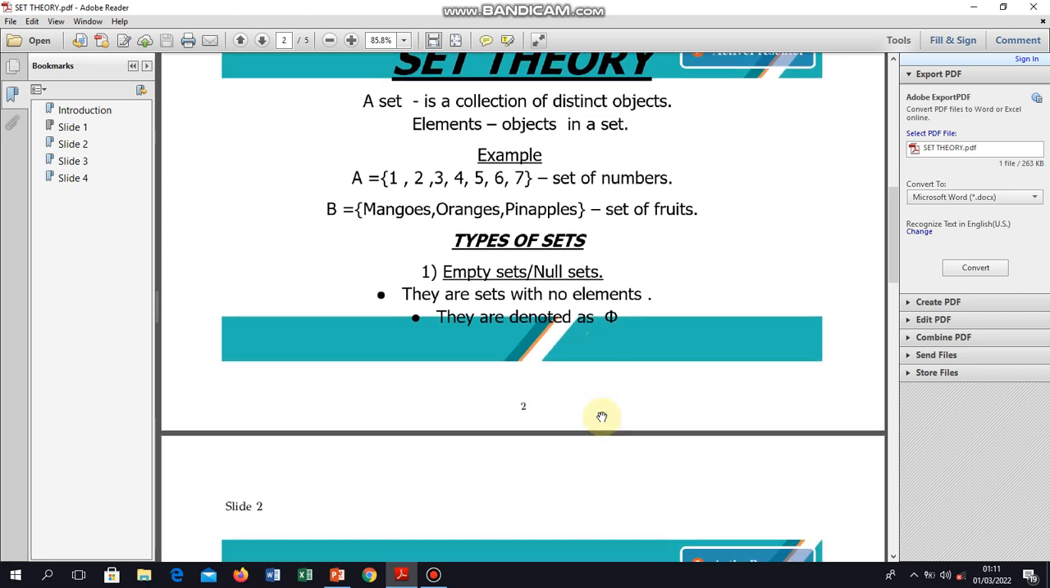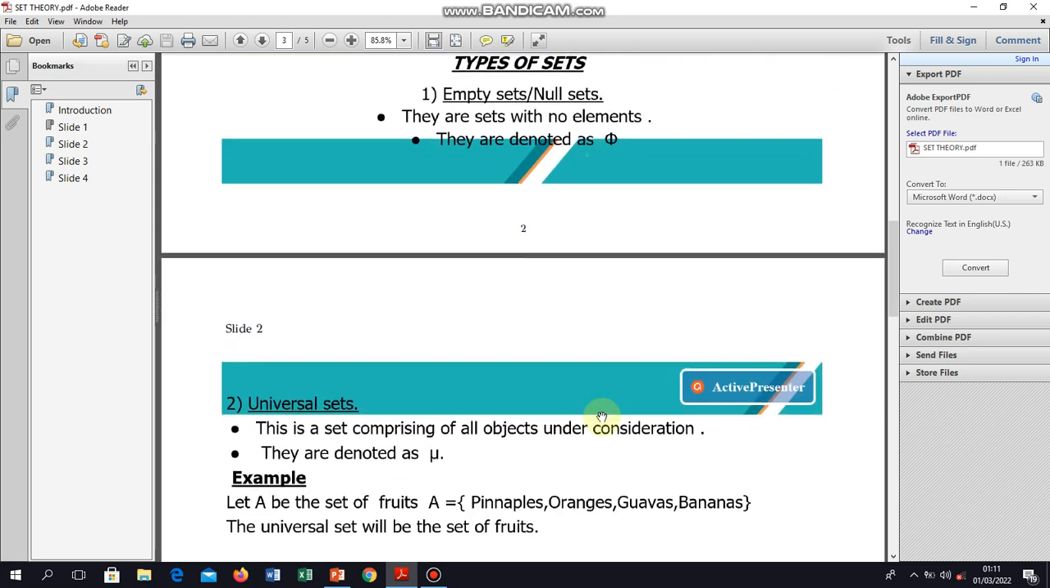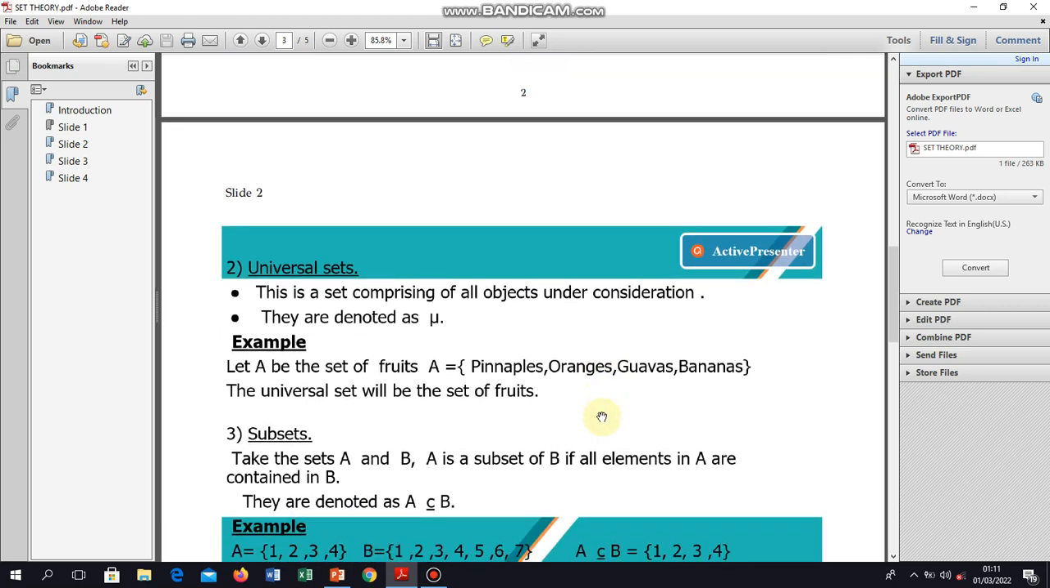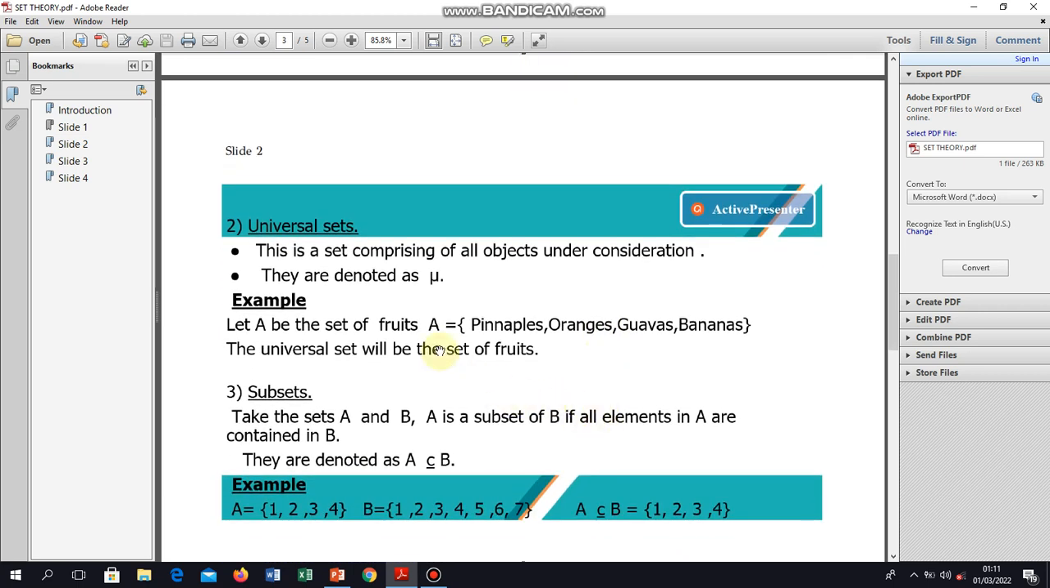The next type of set I've tried to highlight is universal sets. When you talk of universal sets, this is a set comprising all objects under consideration. They are denoted as U. For example, let A be the set of fruits. So we have this set of fruits here: pineapples, oranges, guavas, and bananas. So the universal set will be the set of fruits. Underline the words, the set of fruits. This is just a sample of the fruits that we have in the world.